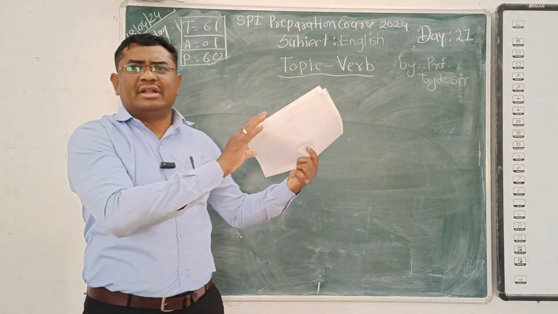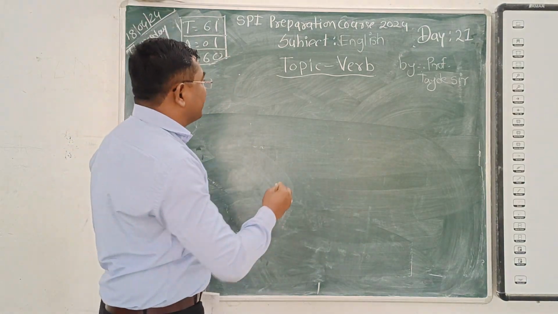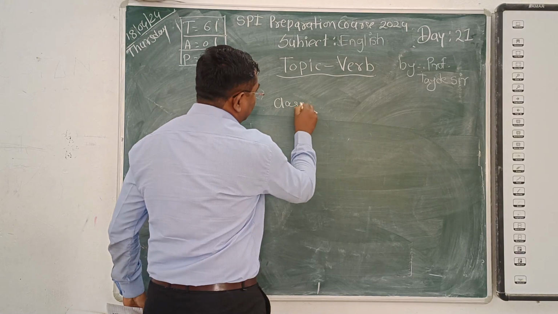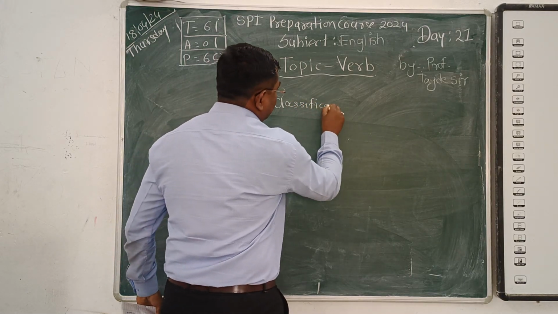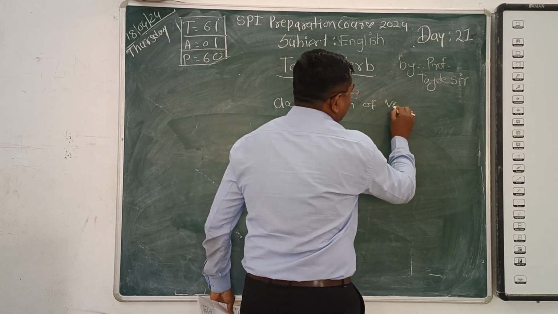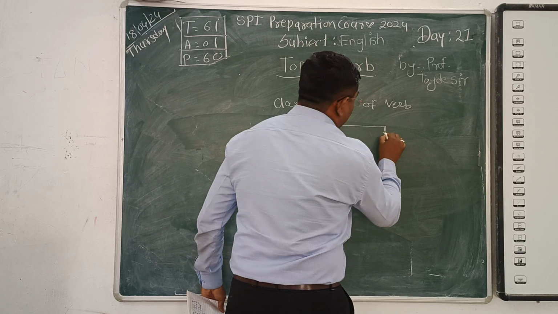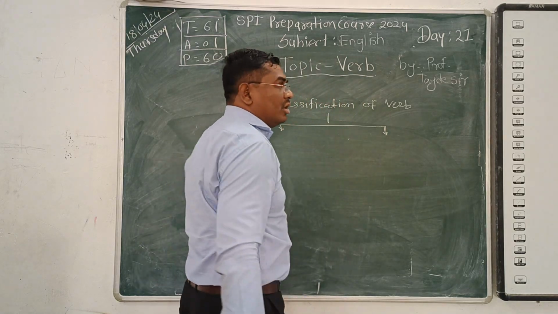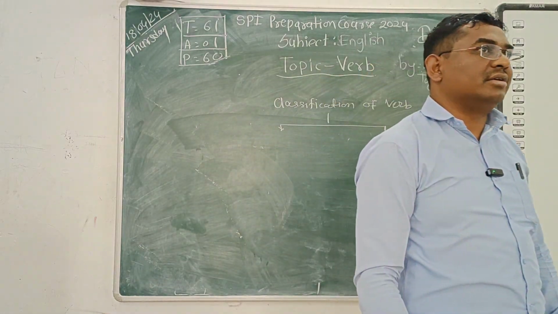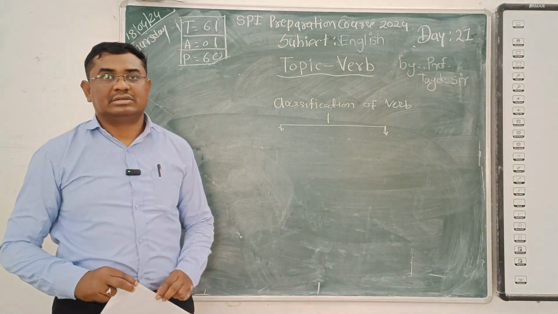So that is the simple definition we have learned. Now, the classification of verb. Anybody else? I am going to draw a T diagram because I feel that a T diagram makes it very easy to learn grammar.